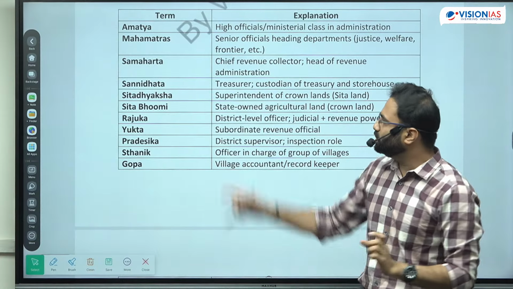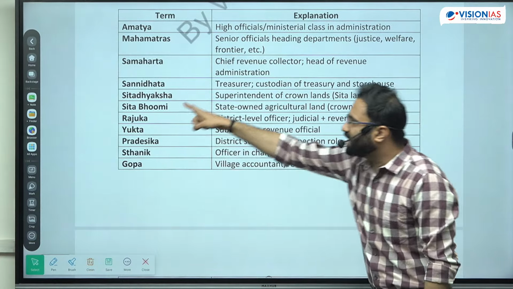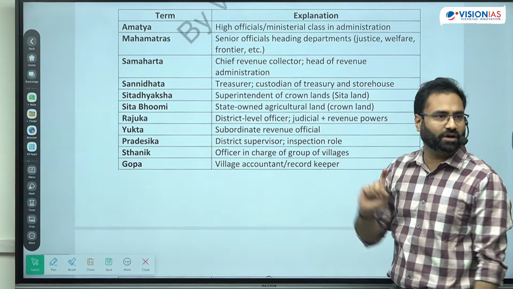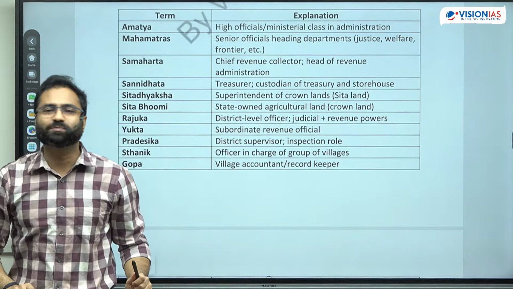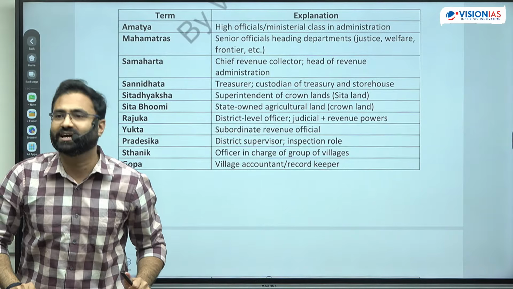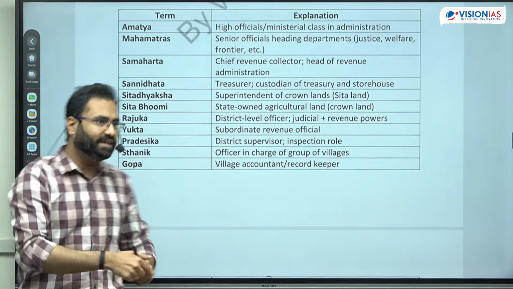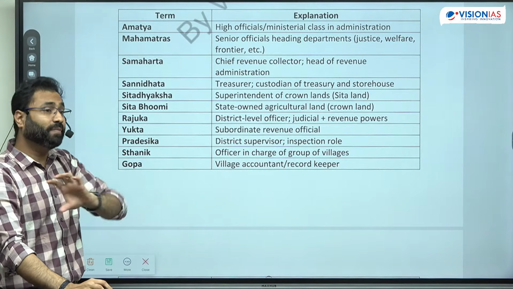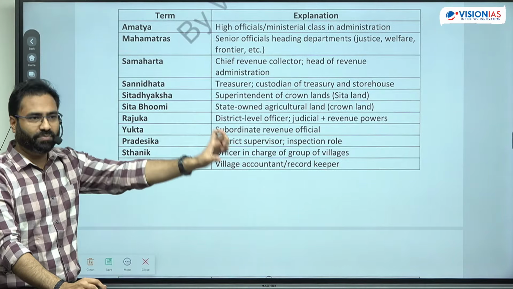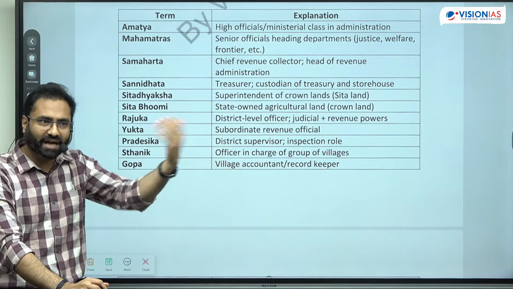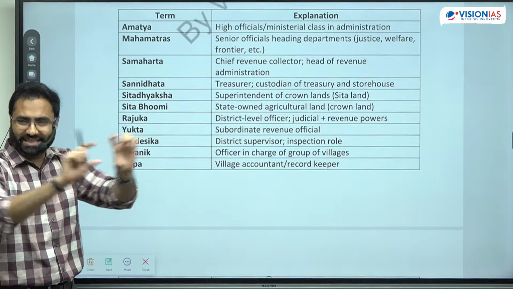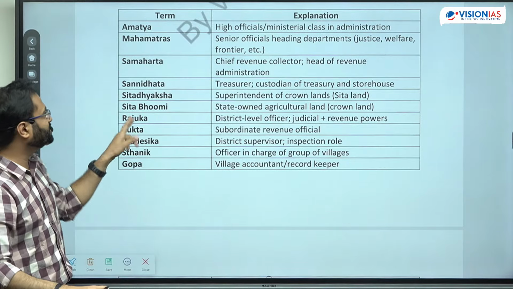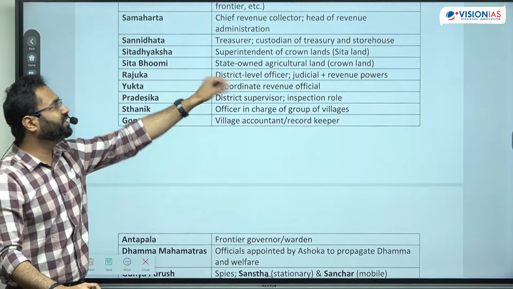Sita is basically used for the crown's land. So Sitaadhyaksh means the superintendent for the crown's land. Now in the Delhi Sultanate and Mughal time period, this particular land was known as Khalisa land. So you can make it parallel. If they ask you the name and ask what it represents at that time, because many things are not in sync, you might get confused, and that's why it is important. So Sitaadhyaksh is the superintendent of the land.